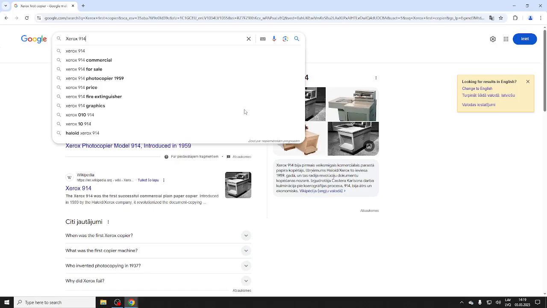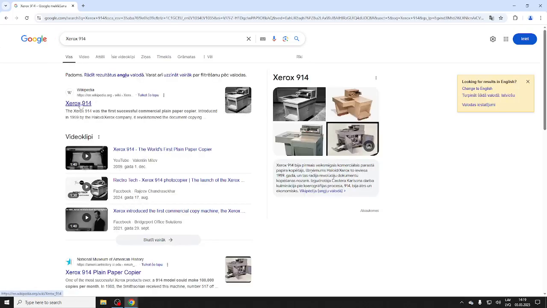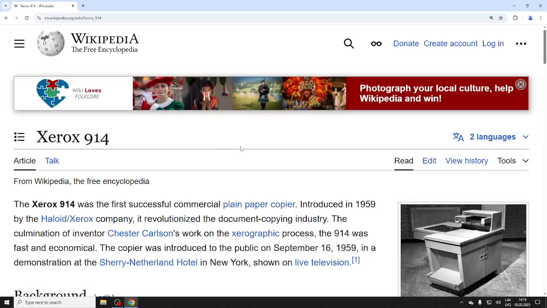And this thing was just amazing, because they had nothing before that. They had nothing useful. I mean, they had some different technologies for copying things. But in an office setting in America, in Europe, pretty much anywhere, it was just amazing. It didn't look so different, just like a normal copier, a little bigger. It completely revolutionized this. During the 60s, they just couldn't make enough of them. Of course, they made upgrades, because you gain amazing productivity. Computers are not widespread, but you need to copy things, all the piles of paper.